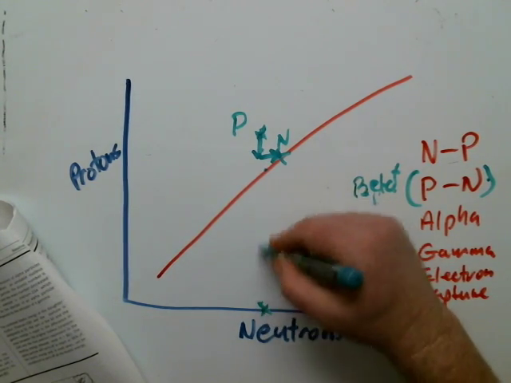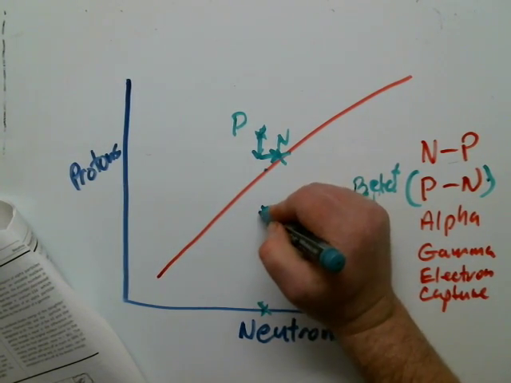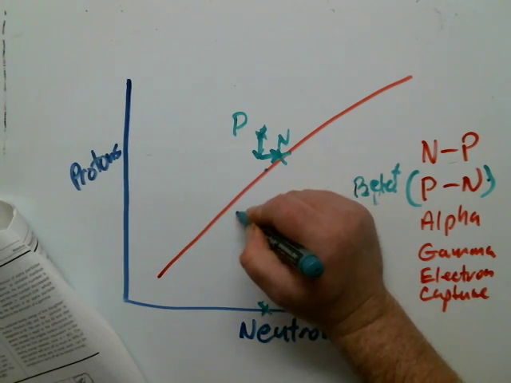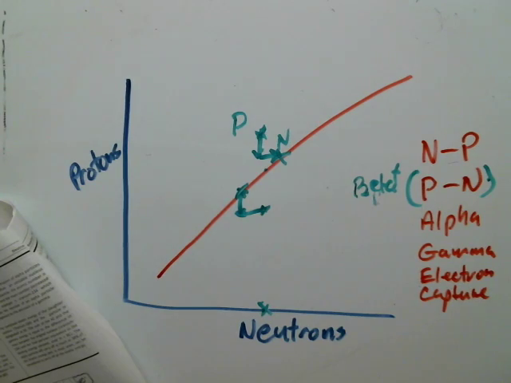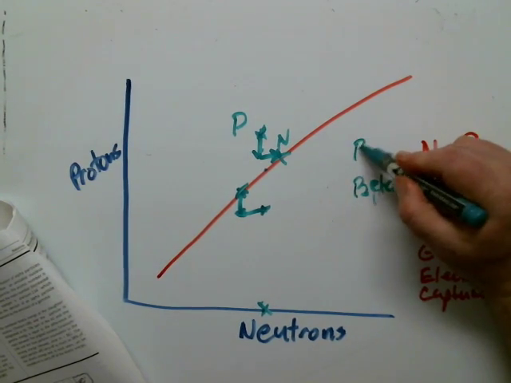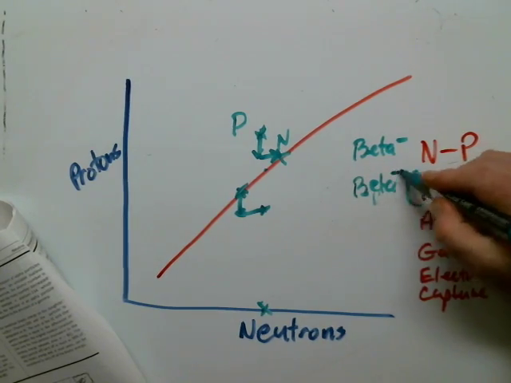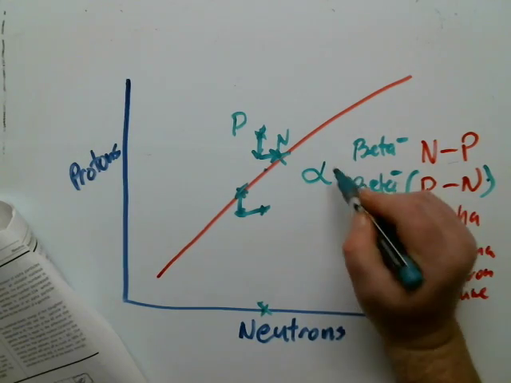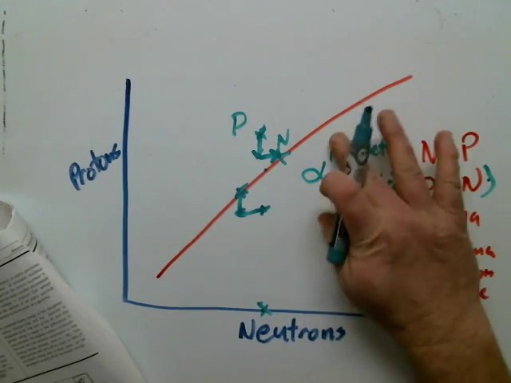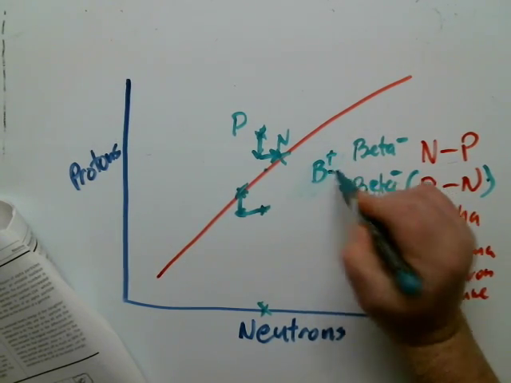If for this number of protons, I didn't have enough neutrons, well, the neutron will turn to a proton. It'll go one over, one less neutron, one more proton, trying to get to the line of stability. We call that beta minus decay. And this is a beta positive. There's a symbol for these. Beta symbol. Looks like that. And it could be, I'm sorry, that's an alpha. Messed up. Beta. And it could be a positive or it could be a negative.